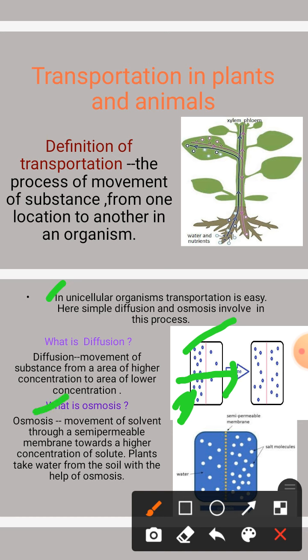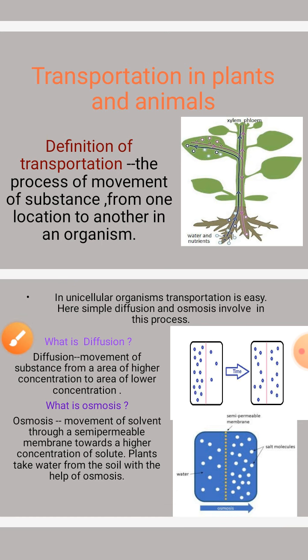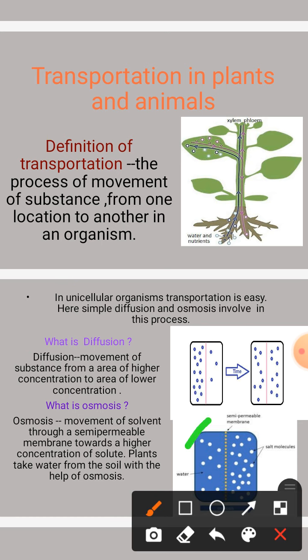Then what is osmosis? Movement of solvent through a semi-permeable membrane toward a higher concentration of solute is called osmosis. For example, plants take water from the soil with the help of osmosis. In this diagram, solvent moves through a semi-permeable membrane towards a higher concentration of solute.